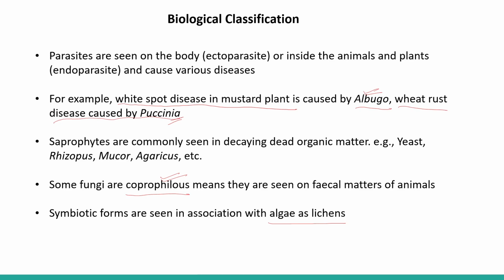Also, fungi form a mesh-like structure in which algal cells are protected. So this type of relationship is called lichens. So fungi can be parasitic, they can be saprophytes, and they can also be found in a symbiont form, in the form of lichens.